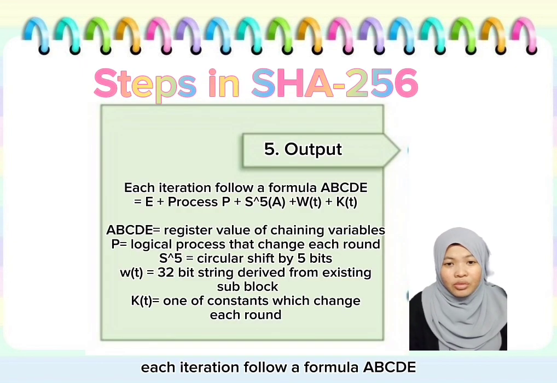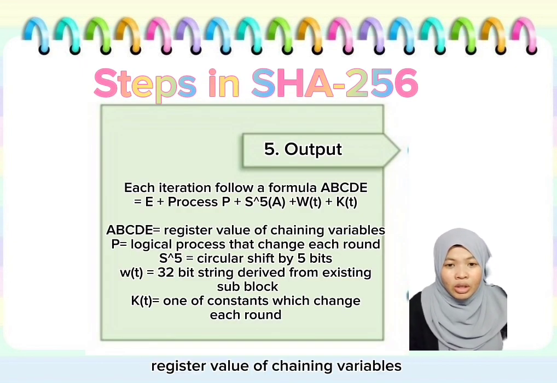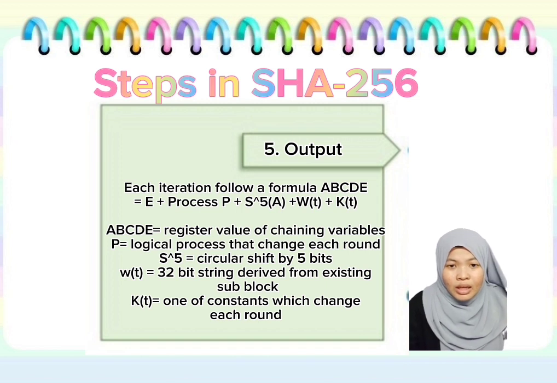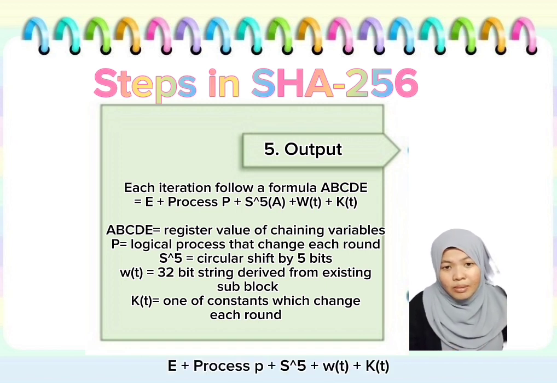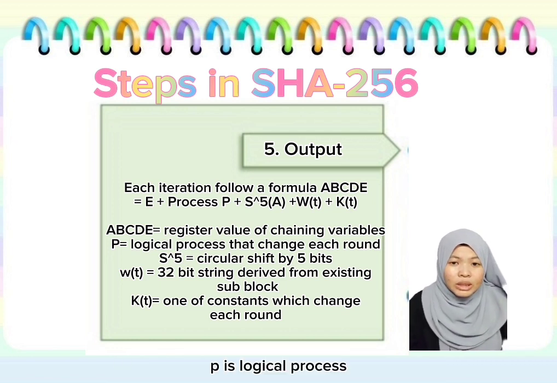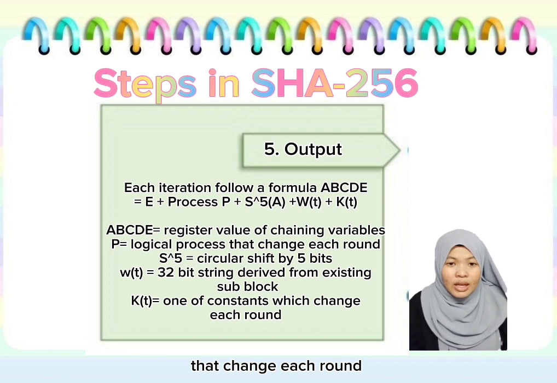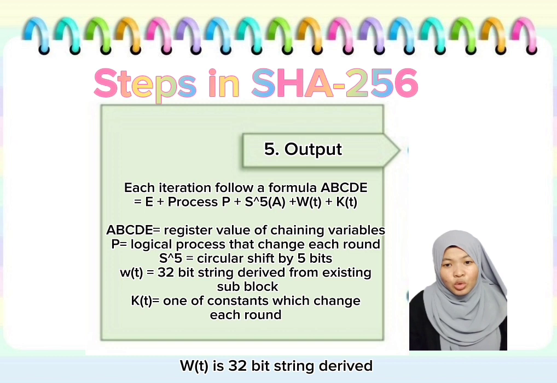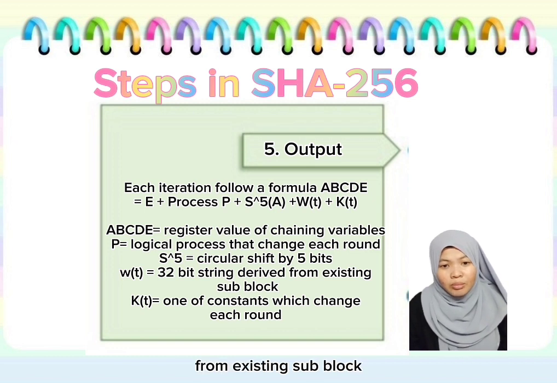Each intersection follow a formula register value of shortening variable ABC. E plus process P plus S power 5 plus W plus K. ABC is register value of shortening variable. P logical process that changes each round. S power 5 is exclusive by 5 bit. W is 32-bit string derived from existing sub-block. K is one of the consistents which change each round.